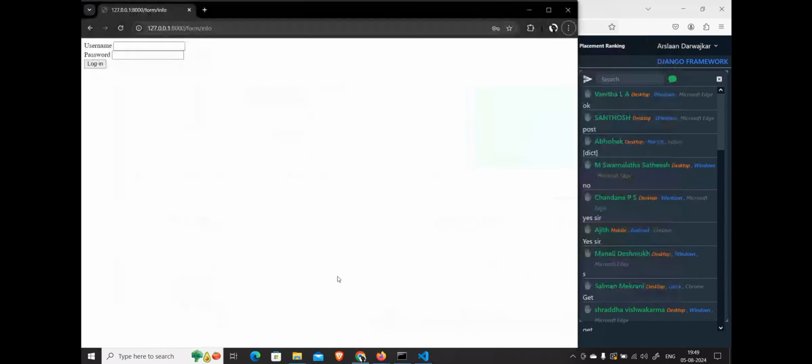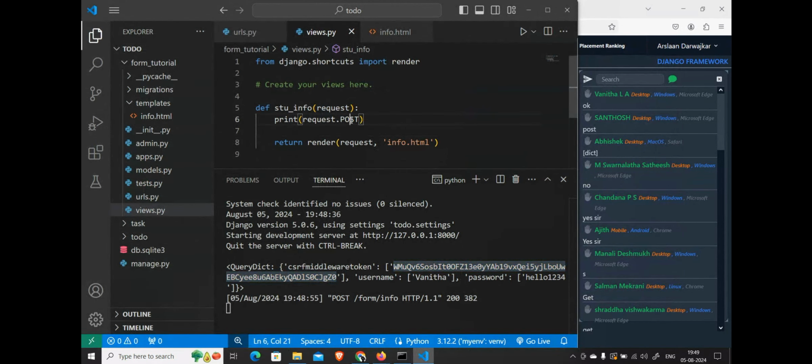Now you guys tell me what I am printing here. Request.post, because I'm submitting some data and it is a post request. This request dictionary contains one key called post. That is why we are able to print this.